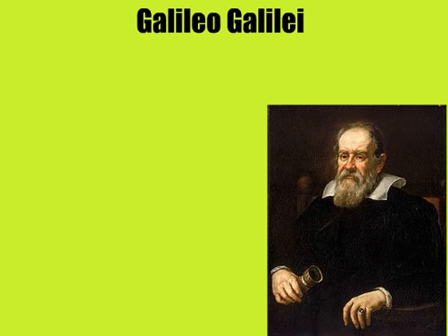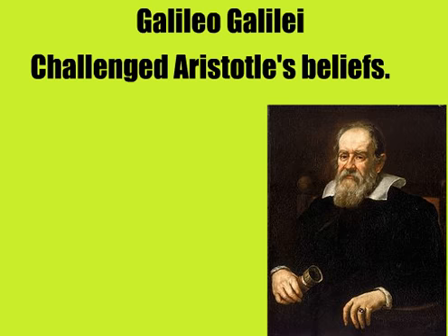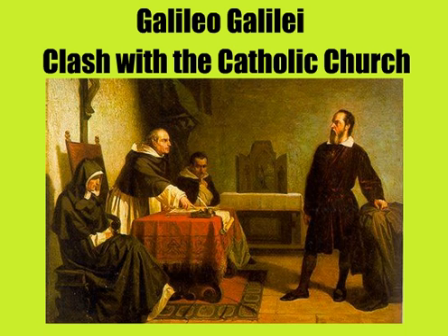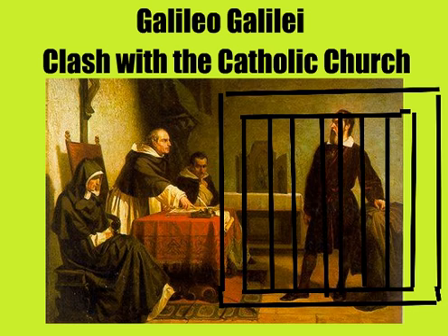Let's talk about Galileo. He was a scientist who discovered that objects of different weights fall at the same speed. In addition, he observed the moons of Jupiter to confirm some of Copernicus's ideas. Galileo's research upset the church and he was brought to trial. Though he did retract his observations under duress, he spent his remaining days under house arrest.